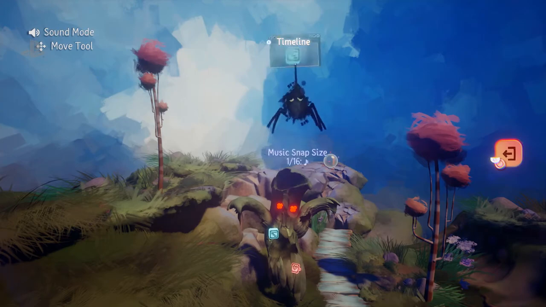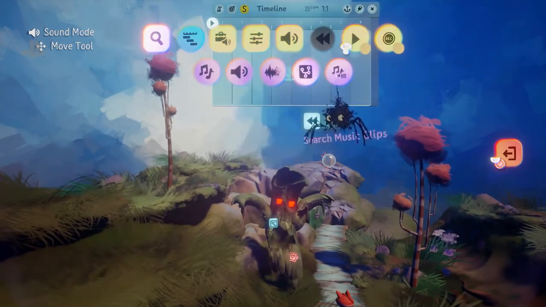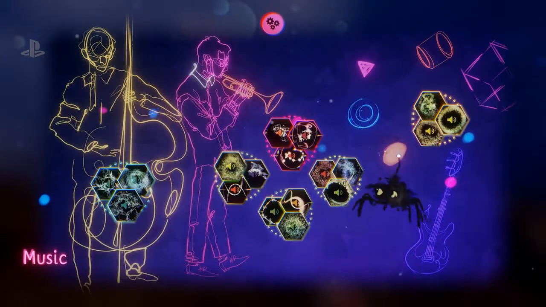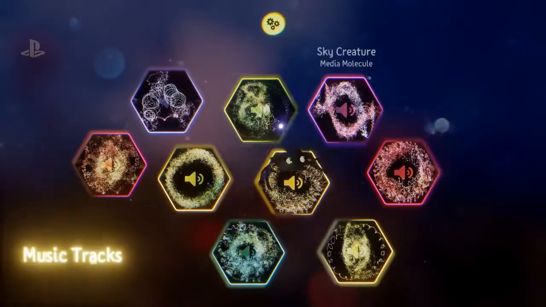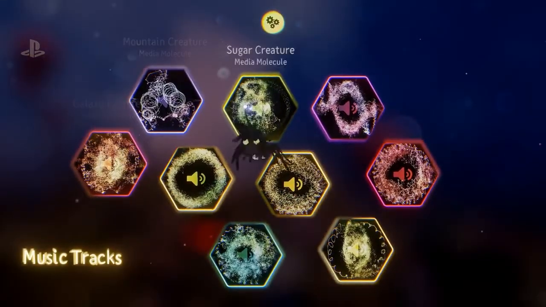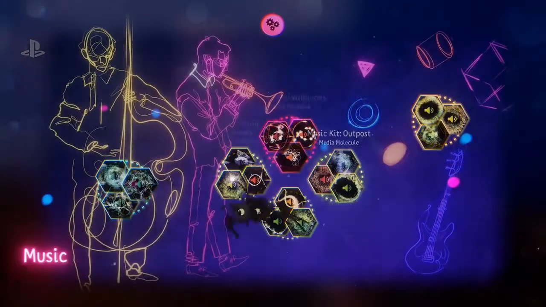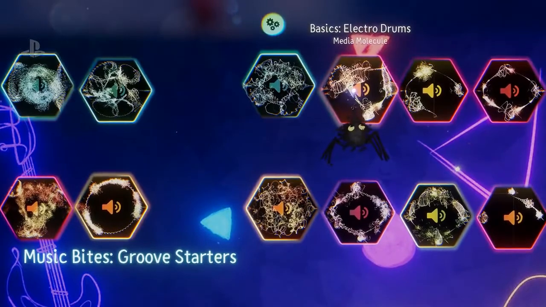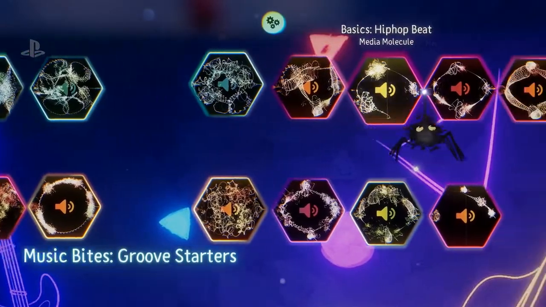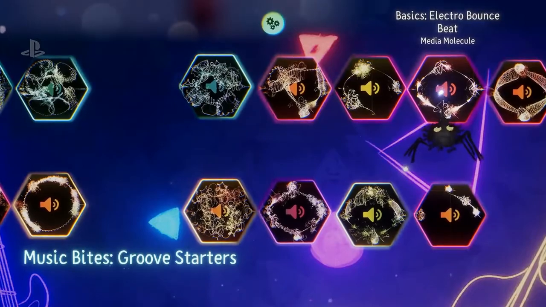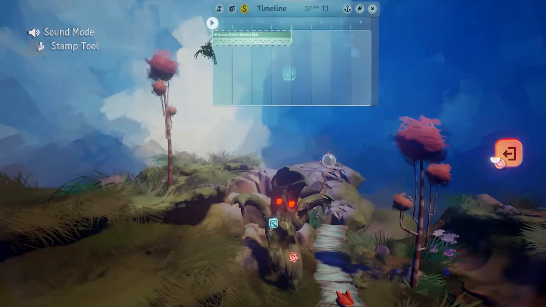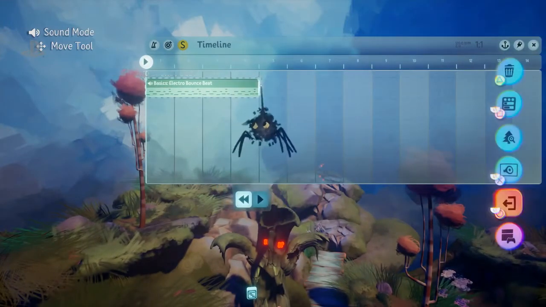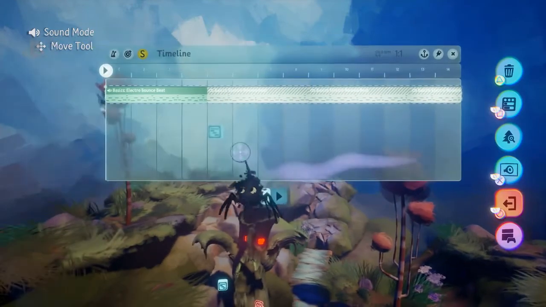I've placed myself an empty little timeline there, and just like I was doing with the level, you can collage a piece of music together. I'm going to start with a bit of a bass track here. Something like, no, we don't want that. We want this. That's quite cool. Nice. Oh, I'm liking that one. Let's go for that. I just stamped that on there. Let's give ourselves a bit more room, and let's make that loop like this. So we've got the start of a track there.